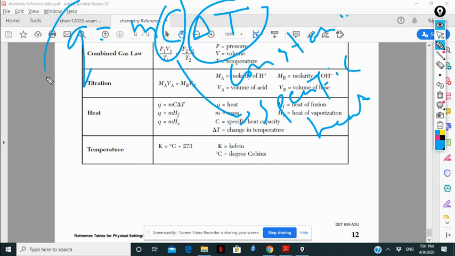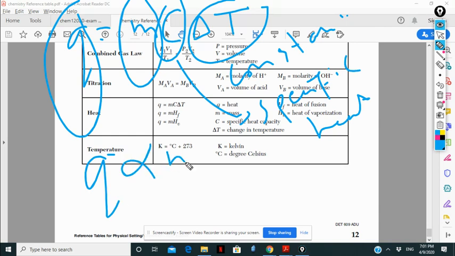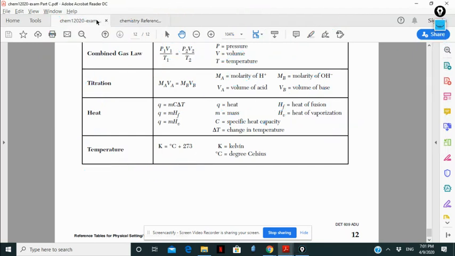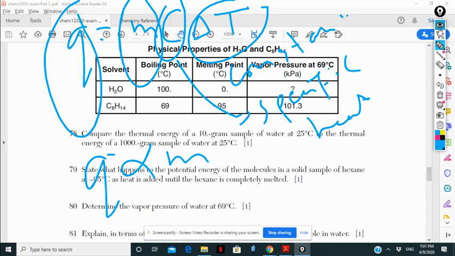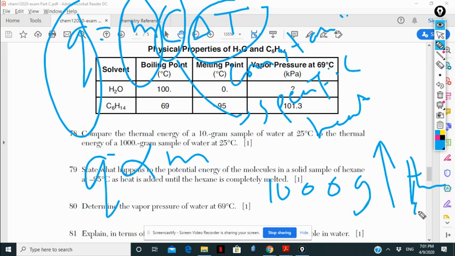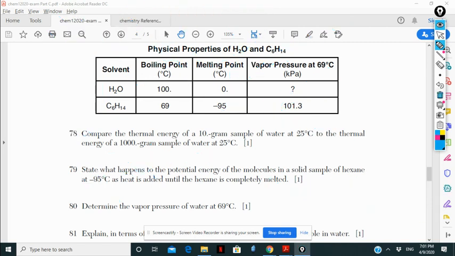So the thermal energy is directly proportional to the mass. As the mass increases, the thermal energy increases. So that's the explanation for that question. The one with the 1000 grams is higher in thermal energy.